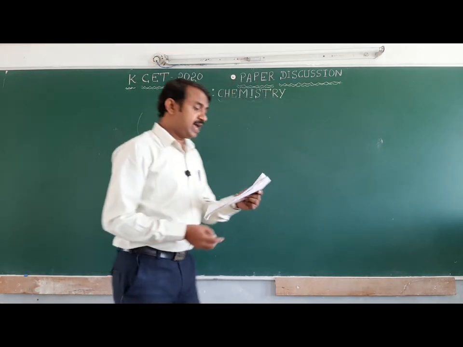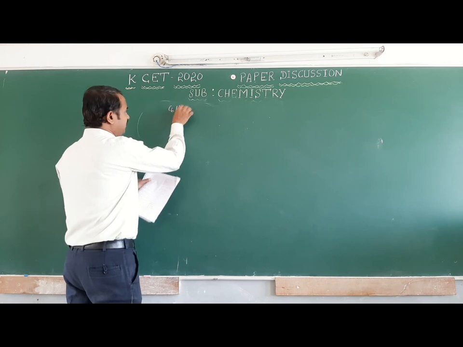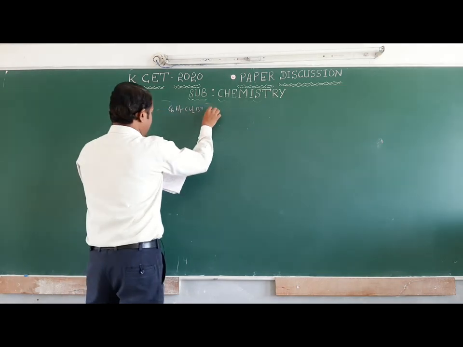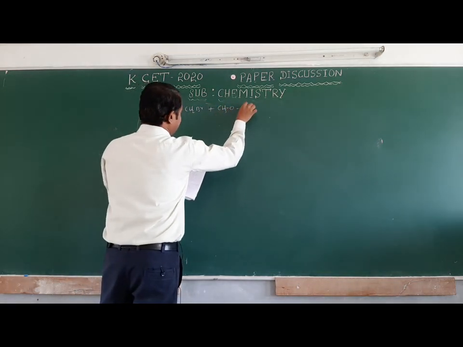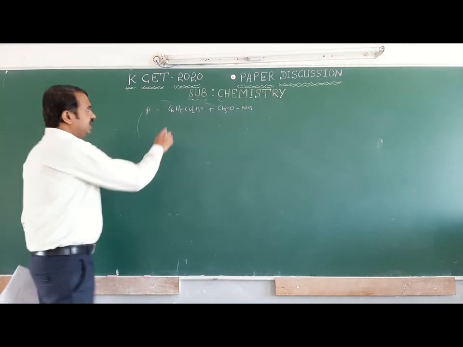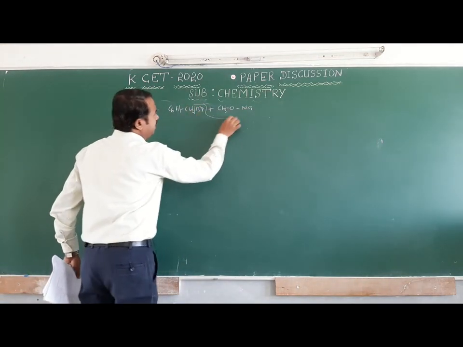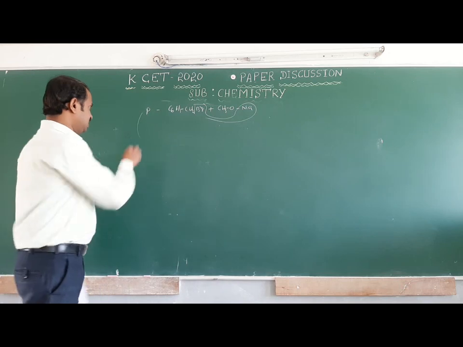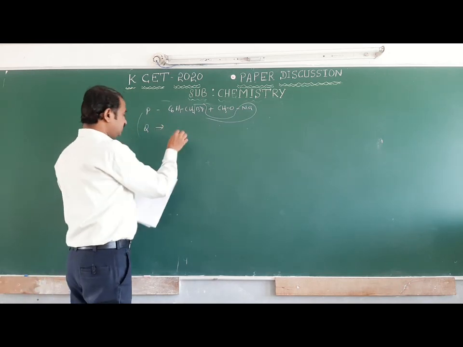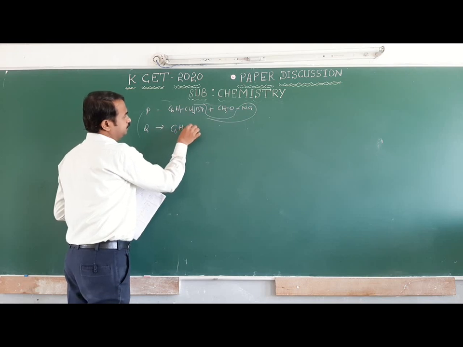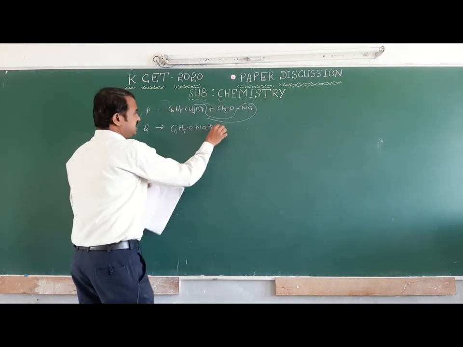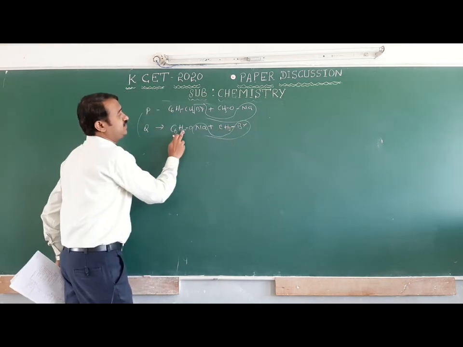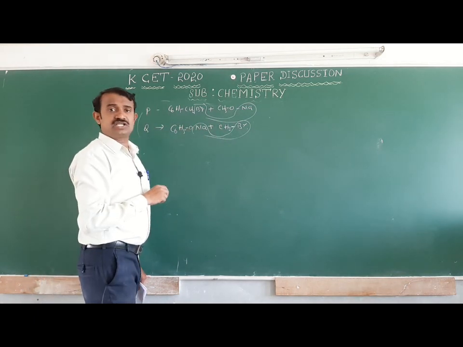The first one is benzyl bromide, C6H5CH2Br, plus CH3ONa. Here NaBr is released, and C6H5CH2OCH3 ether is formed. Next, Q: sodium phenoxide reacts with methyl bromide. Here also sodium bromide is released with C6H5OCH3, anisole. This we can also prepare.